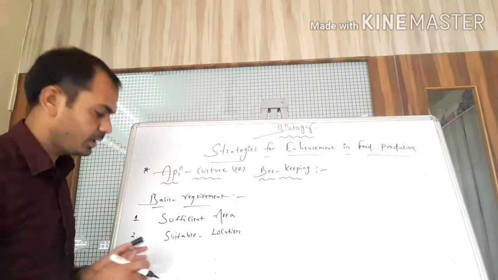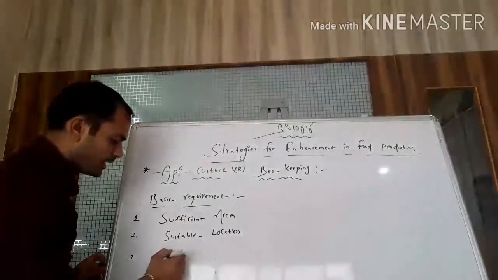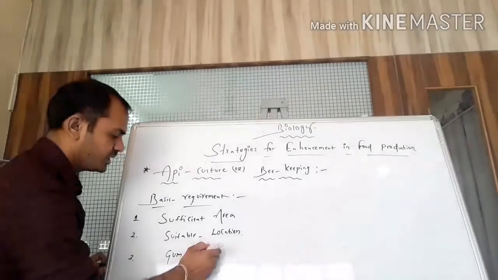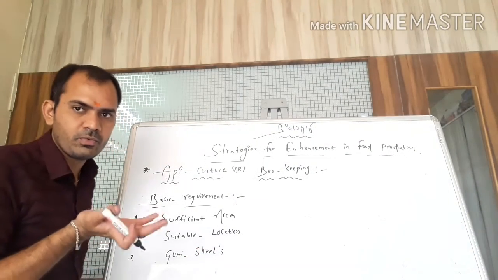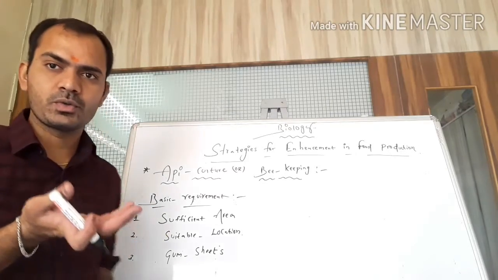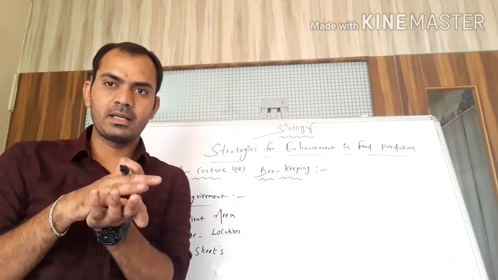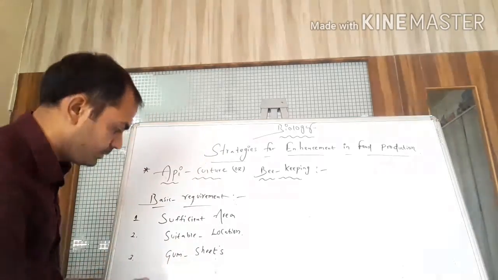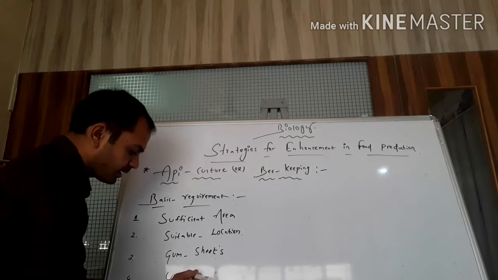This is an important, suitable location. Now the third one, students, is gum sheets. Gum sheets are used to protect the wax or honey produced, as a complete paper cover.